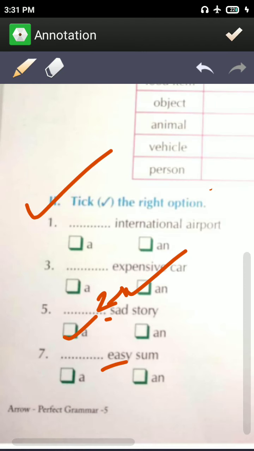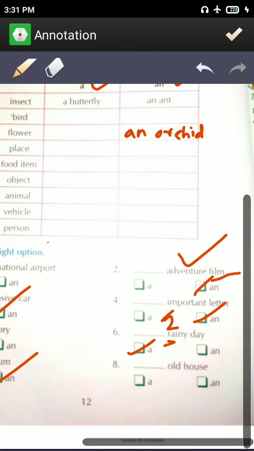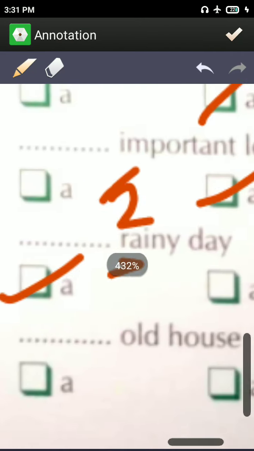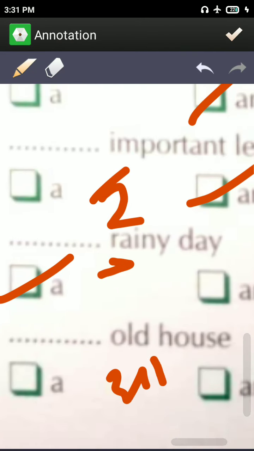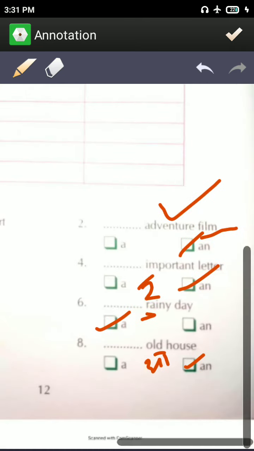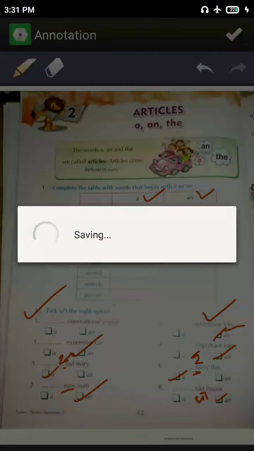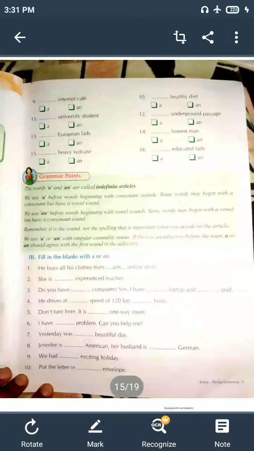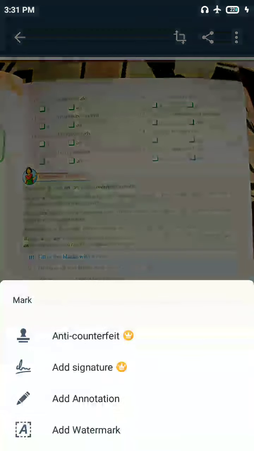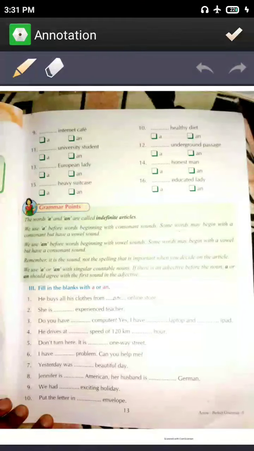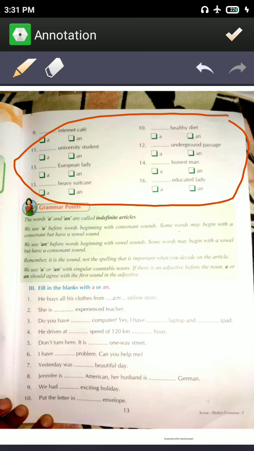Like here, easy question, easy sum. An easy will come because it starts with E. Like here, old house. Old starts with O, then again we will use N. An old house. Like that you have to fill in here. Now you have to do these questions. They are very easy. Fill in the blanks with A or N.